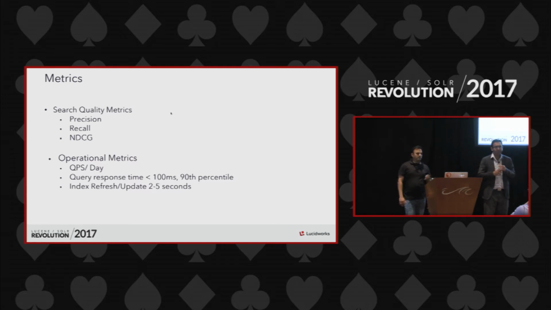So we have many clusters, as I said, in production. But our goal is, if the query is not fast enough, people will not move forward from the search results to buying anything. So our goal is to make sure our query response time is less than 100 milliseconds, 90% of the time.